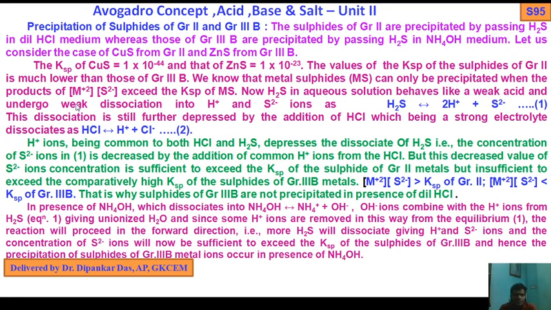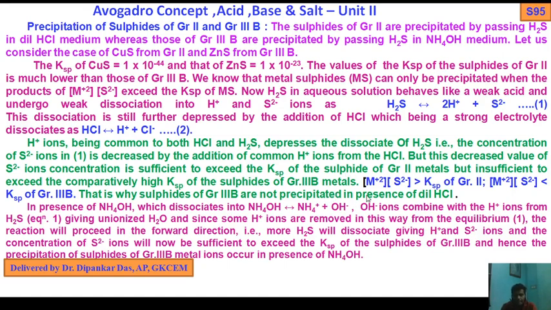So the concentration of sulfide ion is decreased by the addition of common H+ ions from the HCl. But this low value of sulfide ion concentration is sufficient to exceed the KSP value of the sulfides of group 2 metals. That's why you get the sulfide precipitation of group 2 metals, but it is insufficient to exceed the comparatively high KSP of the sulfides of group 3B metals.